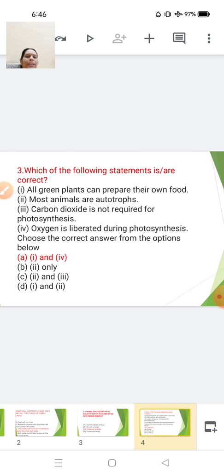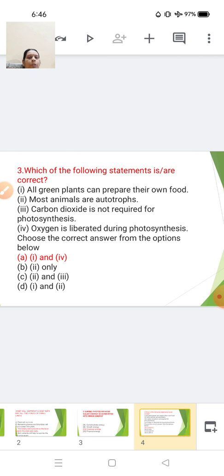Which of the following statements is or are correct? All green plants can prepare their own food. Second is most animals are autotrophs. Third one, carbon dioxide is not required for photosynthesis. Fourth one, oxygen is liberated during photosynthesis. So now you have to choose out of these four which one is correct. First one is first and fourth, second one is second only, that is 2 number only, C is 2 and 3, and D is 1 and 2.